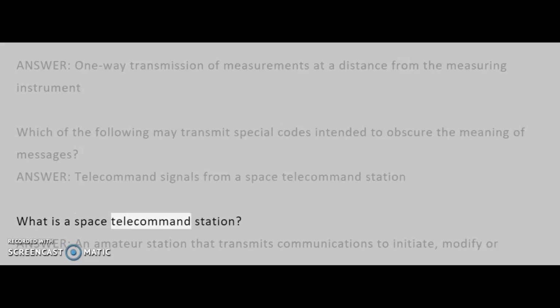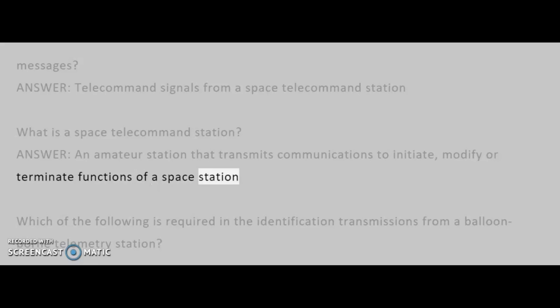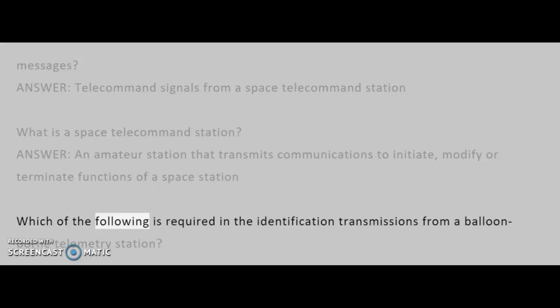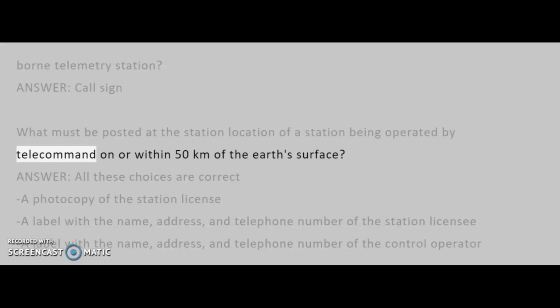What is a space telecommand station? Answer: an amateur station that transmits communications to initiate, modify, or terminate functions of a space station. Which of the following is required in the identification transmissions from a balloon-borne telemetry station? Answer: call sign.